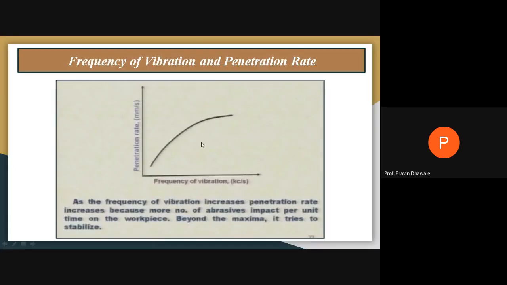The frequency of vibration also affects the penetration rate. At low frequency, the penetration rate is low. Up to a certain point, as the frequency of vibration increases, the penetration rate increases, because thousands of abrasive particles impact a particular spot within a span of time, so more material is removed from that location. So with an increase in vibration frequency, there is an increase in penetration rate up to a certain frequency.